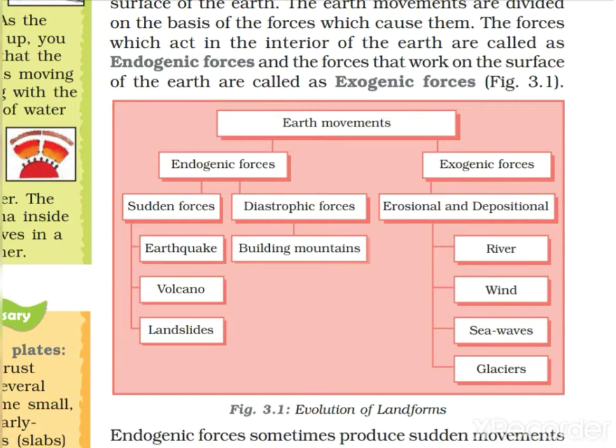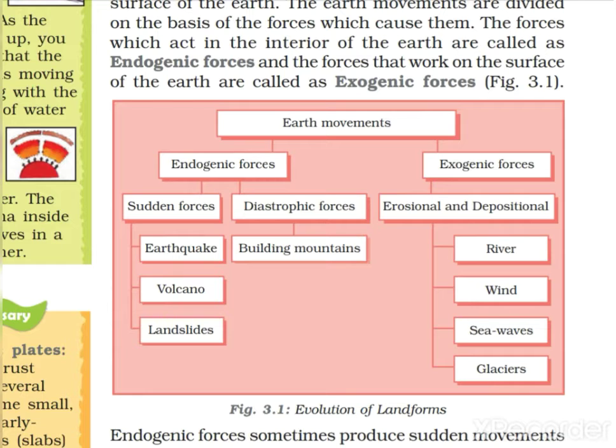There are two types of endogenic forces: sudden forces and diatrophic forces. In sudden forces, we can experience earthquakes, volcanoes and landslides, and in diatrophic forces, mountain building. This is not so sudden, it is a gradual, slow force acting on the earth's surface.